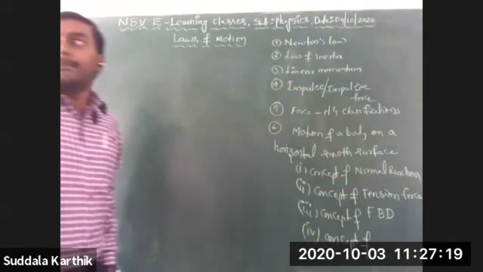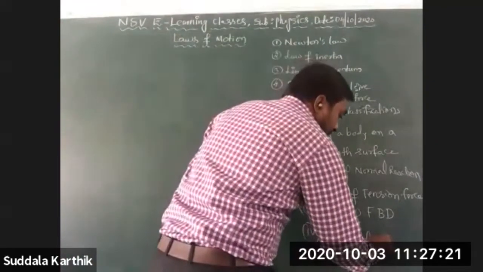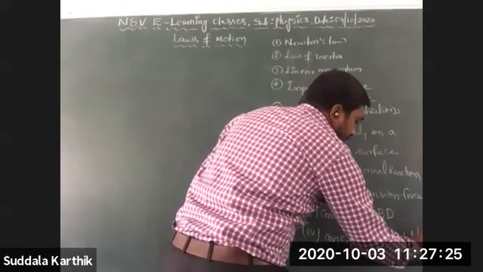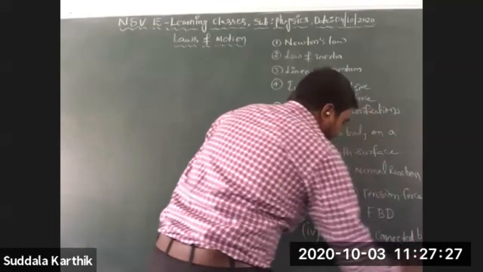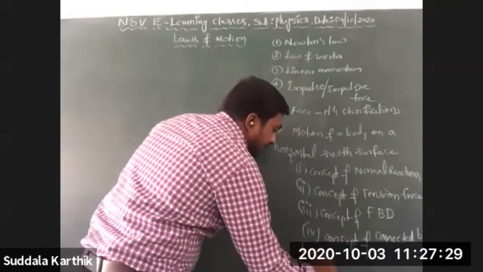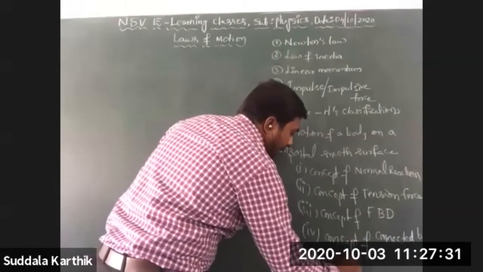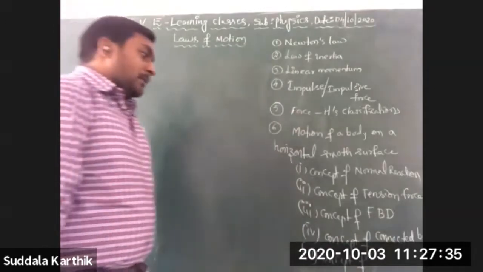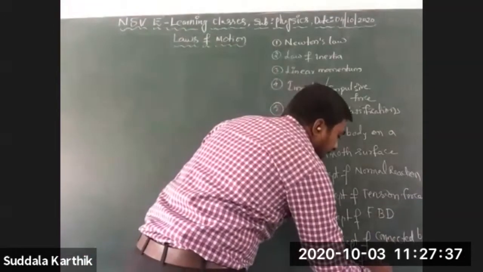Then concept of connected bodies, and the fifth one is concept of contact bodies.